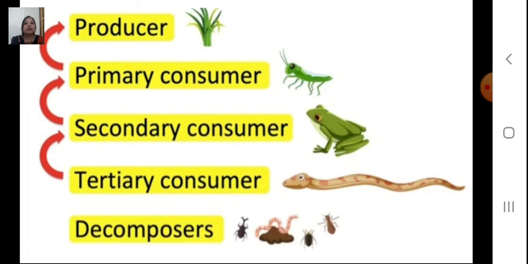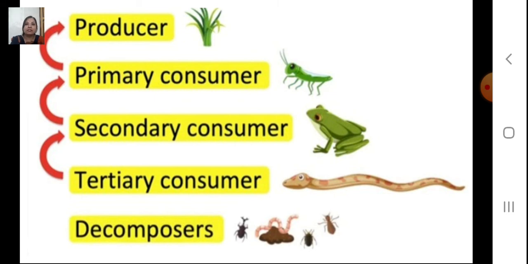So here in the food chain, the plants are the producers. The organism, the insect, whatever eats the plant, becomes the primary consumer. Primary consumers are eaten by secondary consumers. Secondary consumers are eaten by tertiary consumers, and many times tertiary consumers are decomposed by the decomposers.